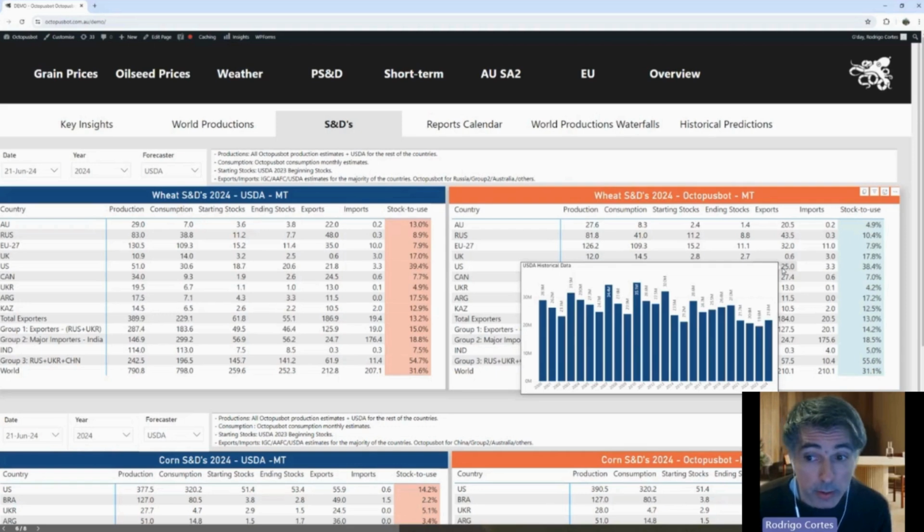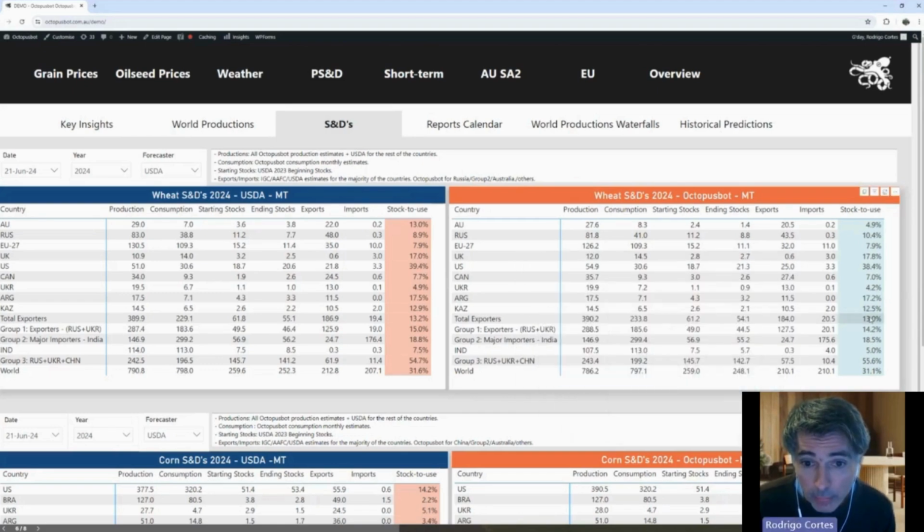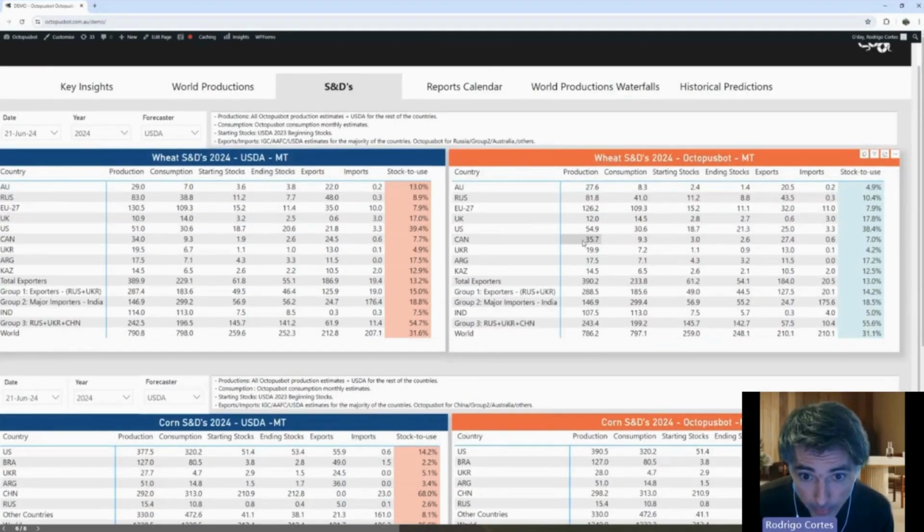But this year, the USDA is forecasting higher exports, but they normally start high and then they reduce lower, right? At the moment, we have 25, which is a very controversial number. And the only reason behind that is because there's no other exporter that can supply the importers at this stage with the levels of stock that they have. Okay, so that's why we have higher exports for the US. Okay. Okay, moving on to the next country, which is Canada.